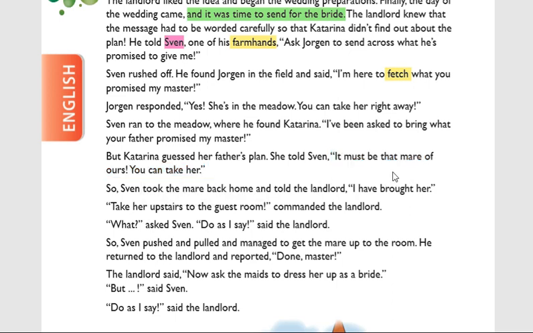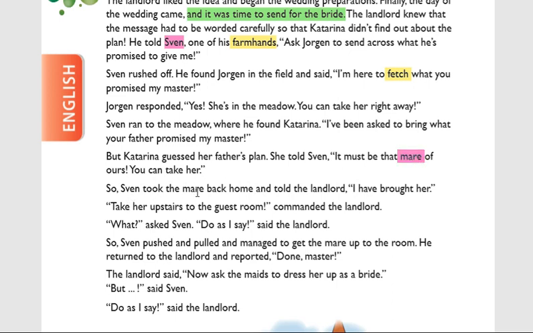You can take her. I said, one more character will come, sorry, an animal character. One more important character, that is nothing but the mare. Mare means female horse. So it must be that mare of ours. You can take her. So Sven doesn't know what promise was given to the master. Sven doesn't know, but the landlord knows. Jorgan knows. Even Katrina also knows her father's plan, but Sven doesn't know. That's why he took the female horse, nothing but the mare.